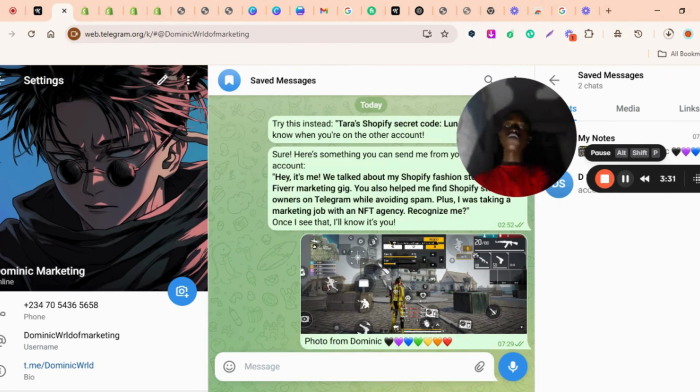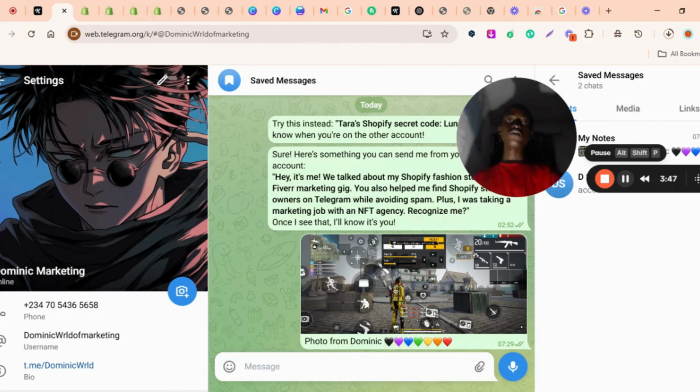But if it's under 3 years, we must be careful with the kind of group we join, because Telegram either flags the account as a spamming account, or the admins in the group we join will report it when too many accounts are being banned. Telegram is likely to suspend your account, and once they suspend it, I think it's after 1 year that they will be able to open it back.